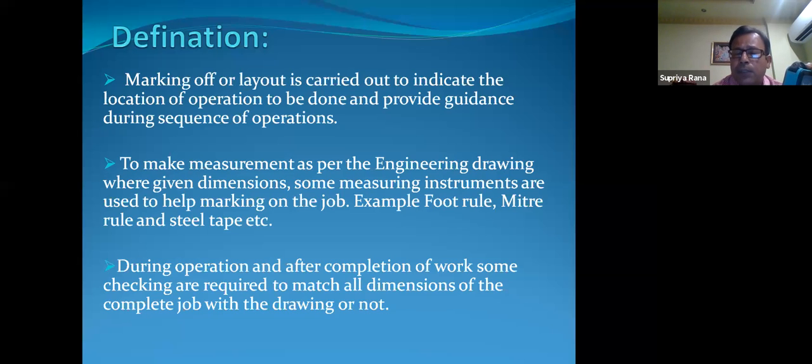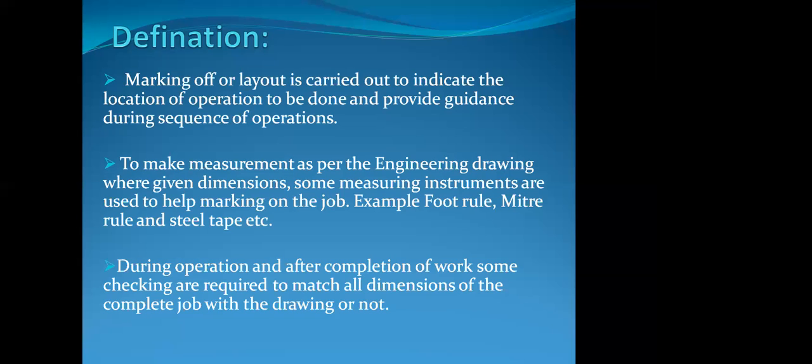The measuring instruments we use in carpentry work are the foot rule, then the meter rule, and then the steel tape or steel rule. That is called measuring.